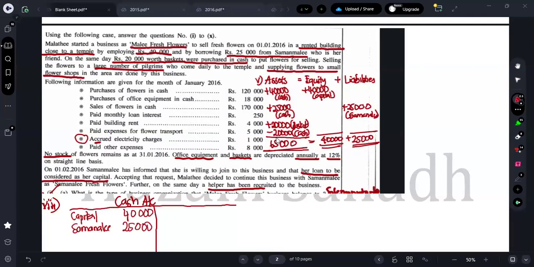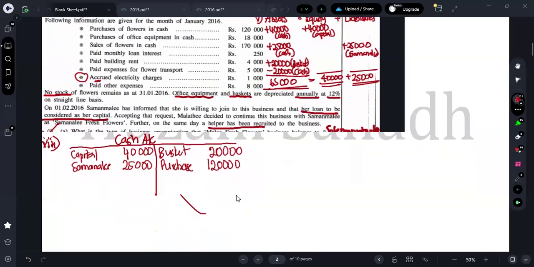Next, cash related transactions here. There is a cash outflow of 20,000 to purchase a basket. So what else do we have, guys? Now just read the transactions one by one. First one is: for the purchase we have incurred 120,000. Further, we have purchased an office equipment for 18,000.